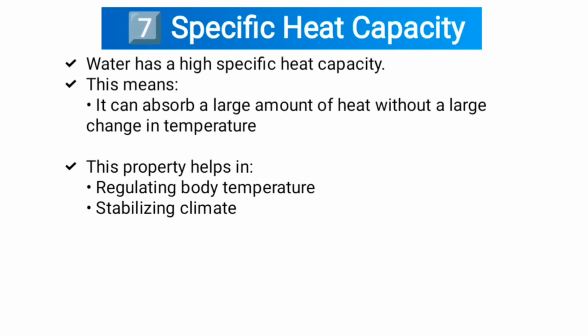Seventh one, specific heat capacity. Water has a high specific heat capacity. This means it can absorb a large amount of heat without a large change in temperature. This property helps in regulating body temperature and stabilizing climate.